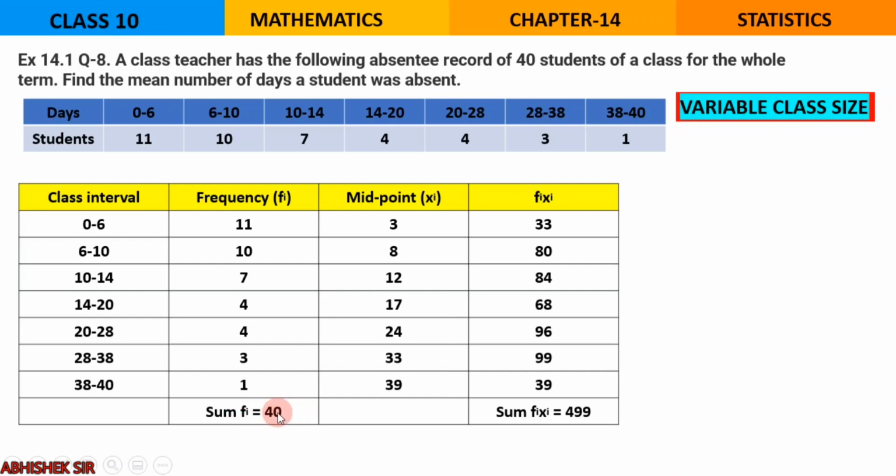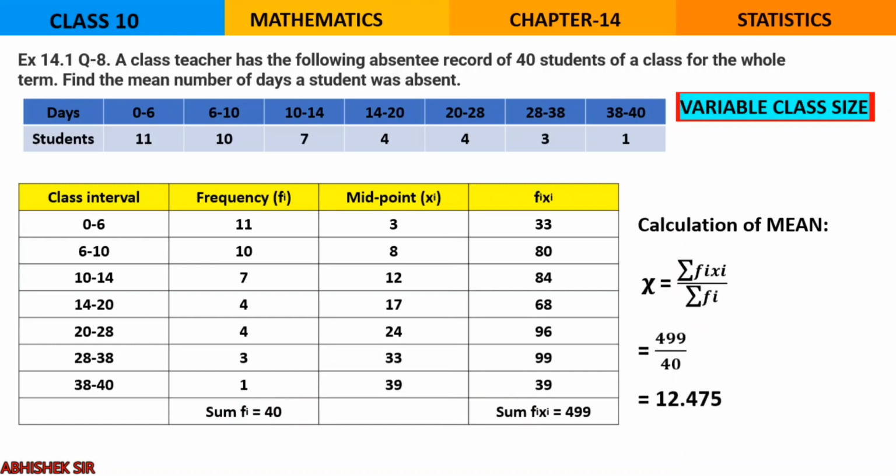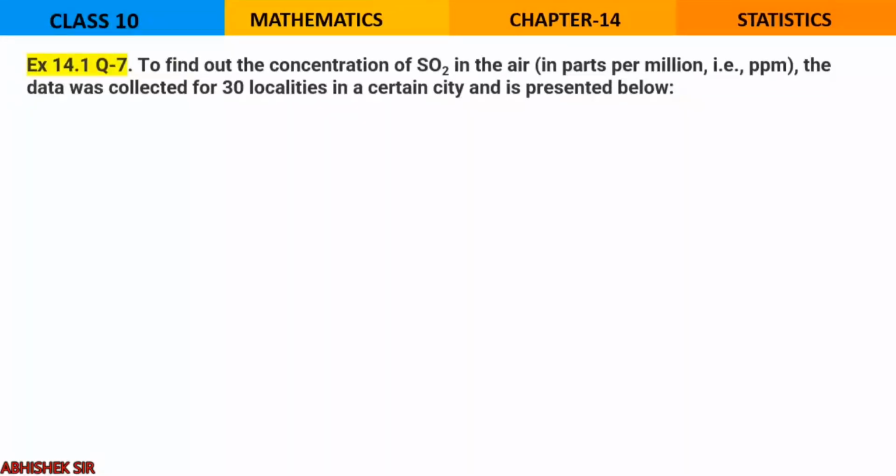The total will always be written in the bottom part. Fi will be totaled and FiXi will be totaled. Moving on with the formula, FiXi 499 upon 40, that is 12.475. You can also round it off to 12.48. Both answers will be considered correct. Moving on to our next example.